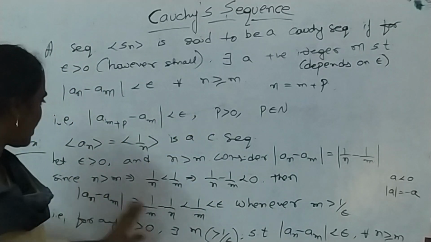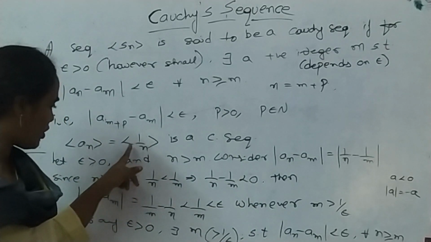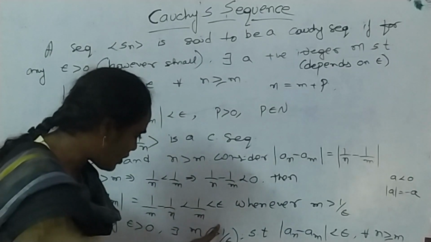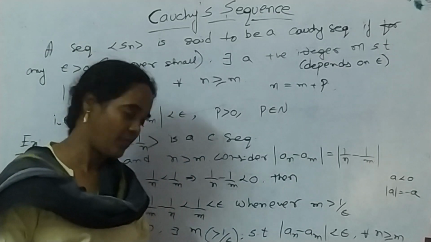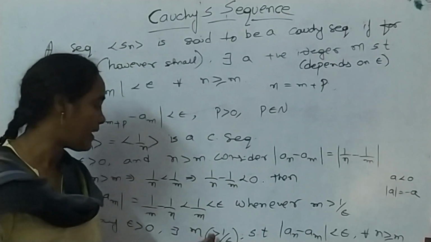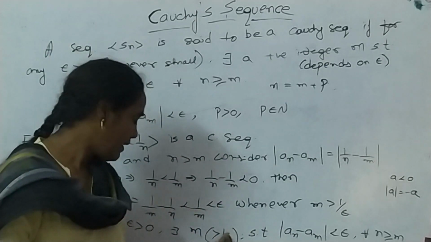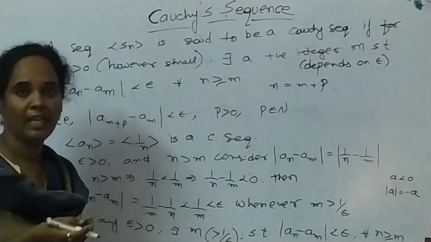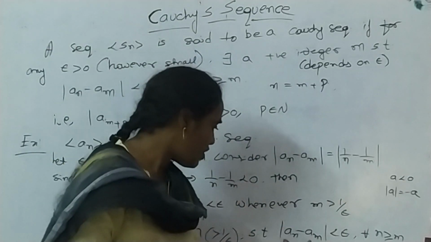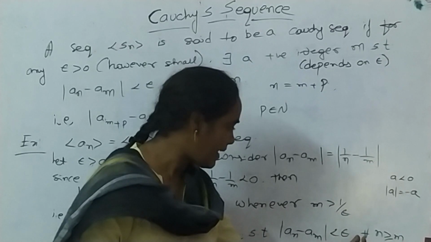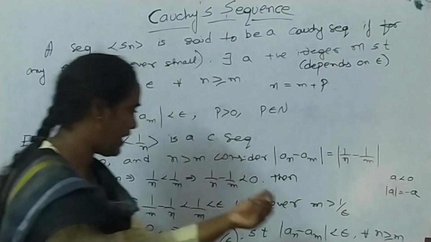Now we will take some particular values for epsilon. Here remember that for this sequence a_n = 1/n, the value of m is greater than 1/epsilon. Means if I take epsilon equal to 0.01, then what is our m? Our m is greater than 1/0.01, means m is greater than 100. Greater than 100 means m takes 101, 102, 103 and so on. So modulus of a_n minus a_m is less than epsilon for all n greater than or equal to 101 and so on.